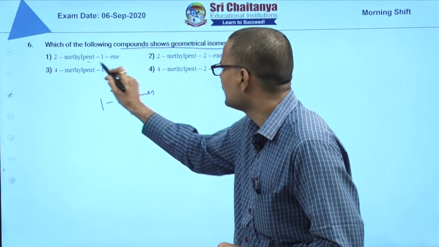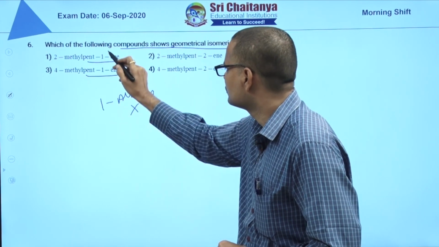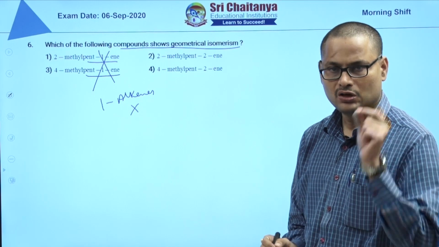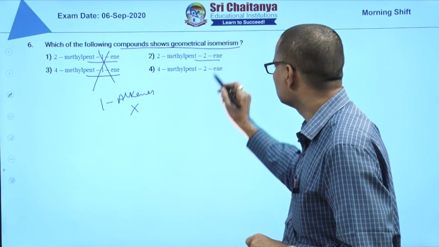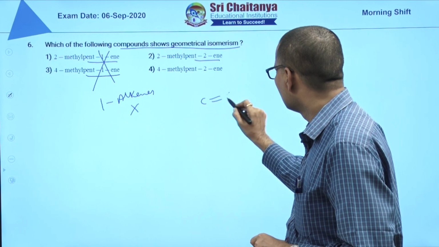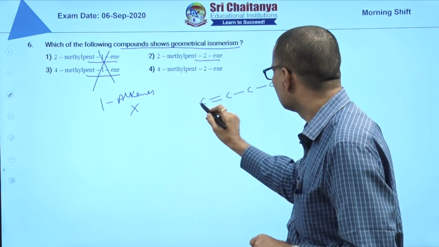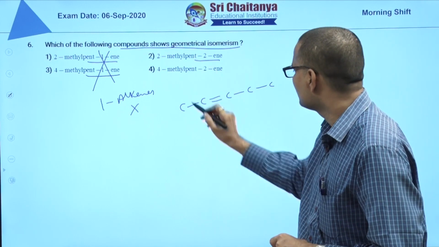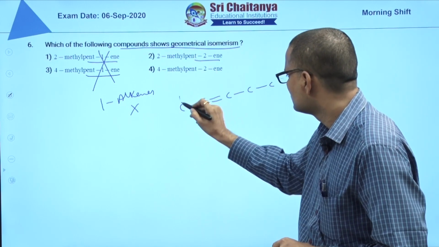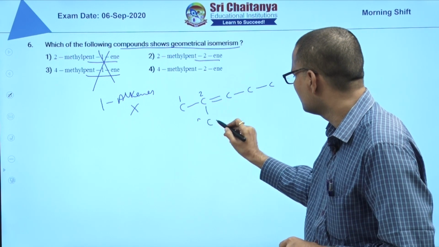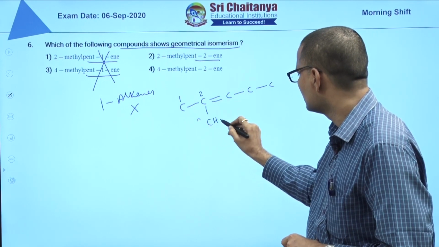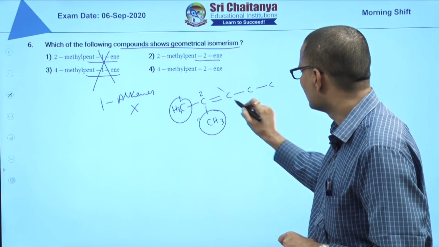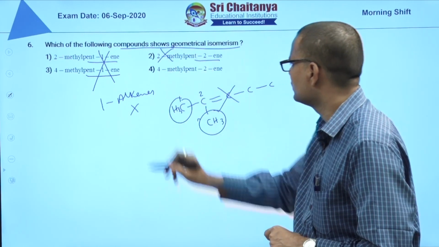So straight away pent-1-ene is not possible, it does not exhibit geometrical isomerism. 2-alkenes are given, right. That is pent-2-ene in both cases. So 2-methyl pent-2-ene, this is one. When you write 2-methyl here, CH3, if these two groups on the double bond carbon are the same, it does not exhibit. So answer 2 is not right.